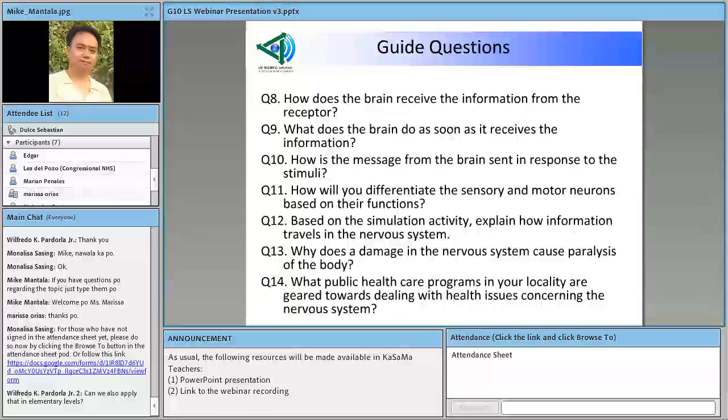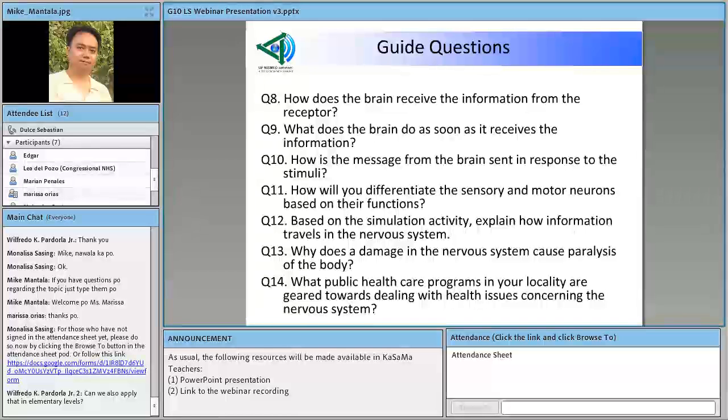Okay, now I think a more important question to ask here is this question, or rather, can this question be answered by the activity? Masasagot po kaya ng activity ang tanong na ito? What do you think po? Masasagot po kaya ng activity after the students have performed the activity? Do you think they will be able to answer this question? How does the brain receive the information from the receptor?